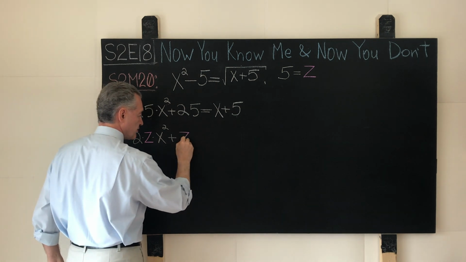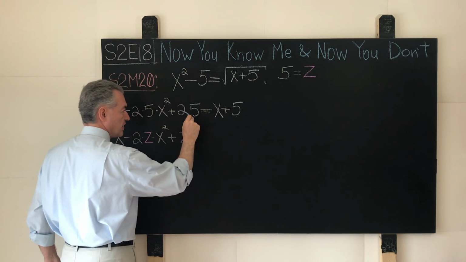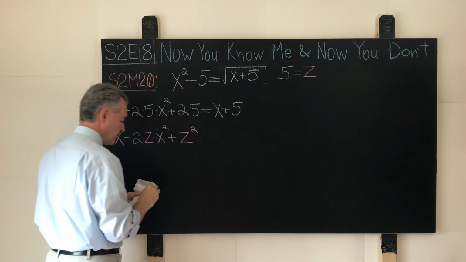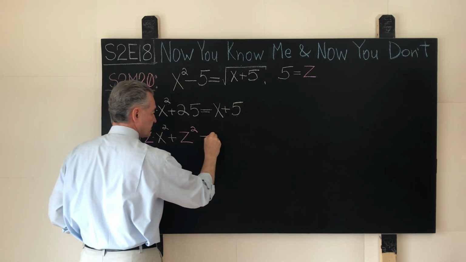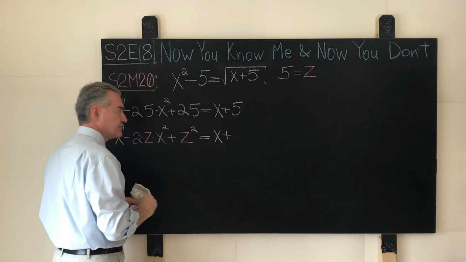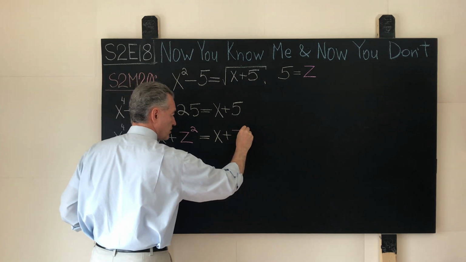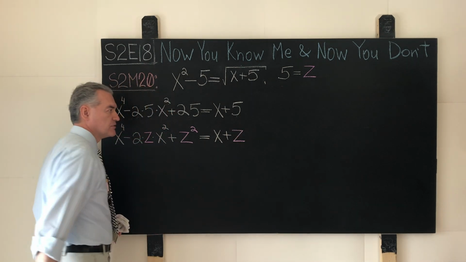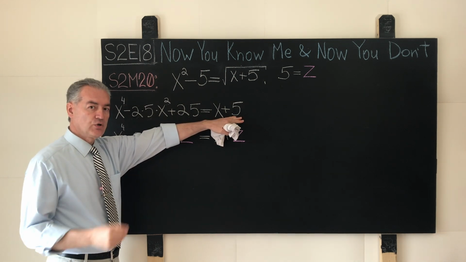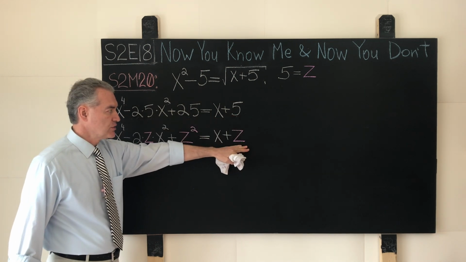Now we need to square this. 25 translates to 5 squared, so in new symbols that's z squared. The rest remains so far the same, equals x remains, plus remains, but instead of 5 we write down our new variable z. What we used to know, now we know you, now we don't.